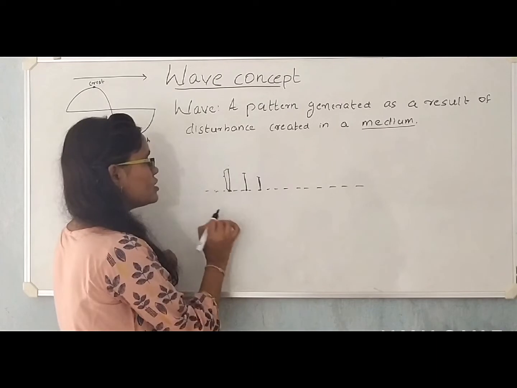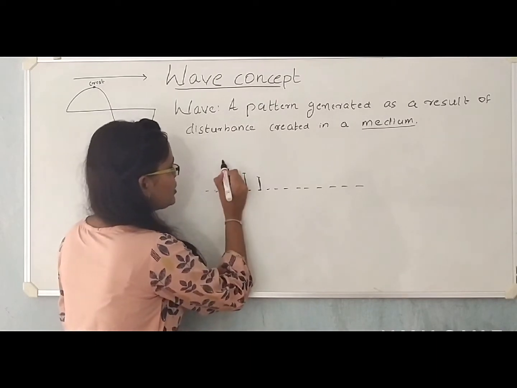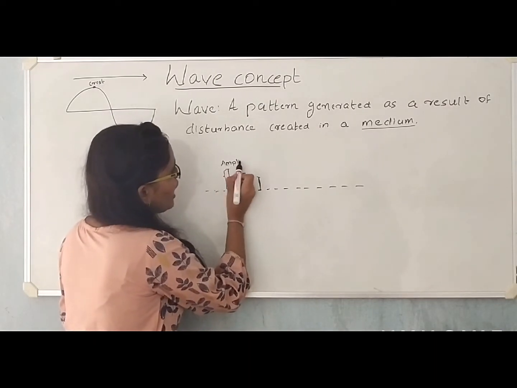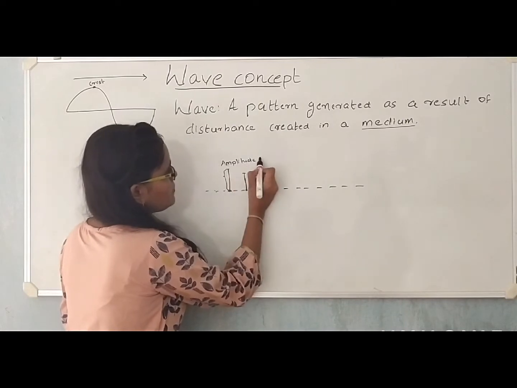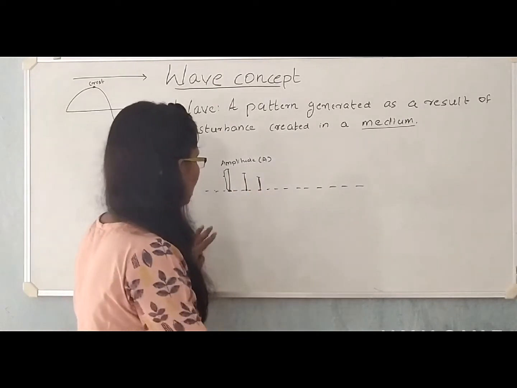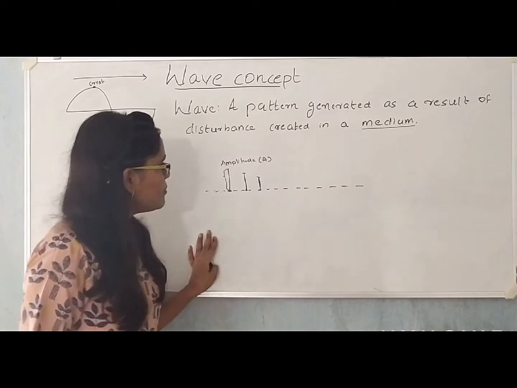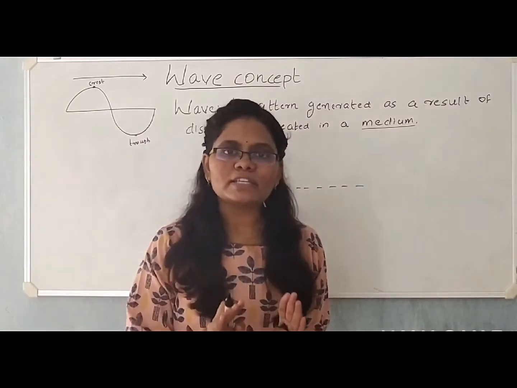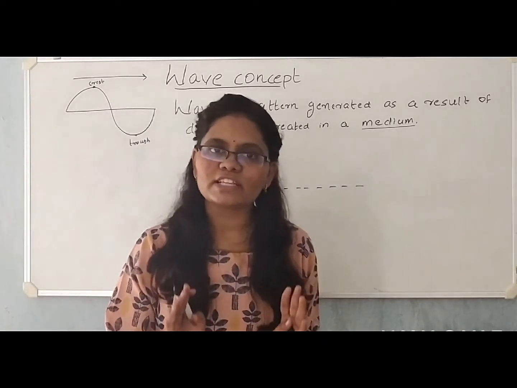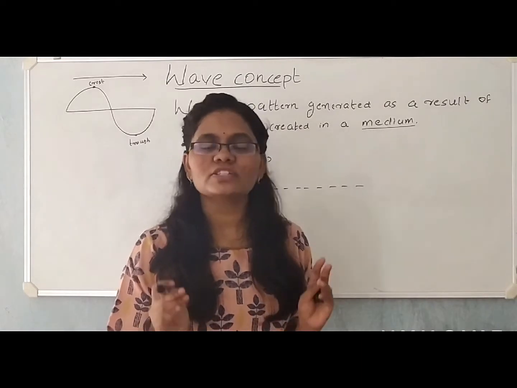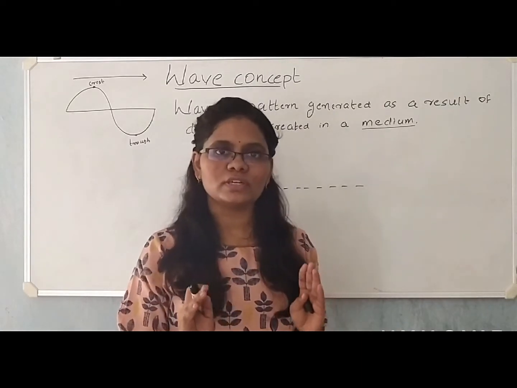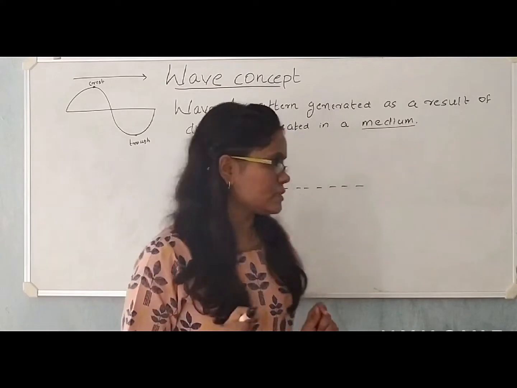The maximum displacement that a particle undergoes on the surface of the wave is called amplitude, and it is denoted by capital A. But mind you one thing, all the particles on the surface of the wave undergo maximum displacement at a certain point of time. It's not that only a few particles are undergoing this maximum displacement.